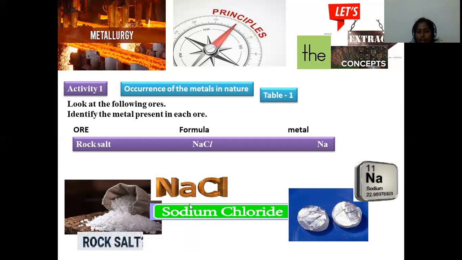Sodium chloride is prepared by evaporation followed by crystallization, and rock salt is composed of NaCl, where the maximum content will be sodium. So this is about a mineral and its subsequently extracted metal, a halide kind of ore.